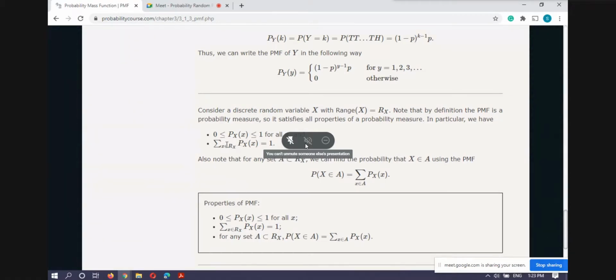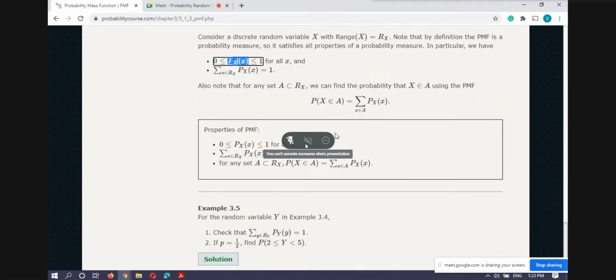And the sum of the total probability, with small x ranging over all the values of Rx, where Rx is the range set. So if we add the probability at all points of the range set, that should be 1. So these are the two conditions we use to check whether this P(x) is a probability mass function or not.